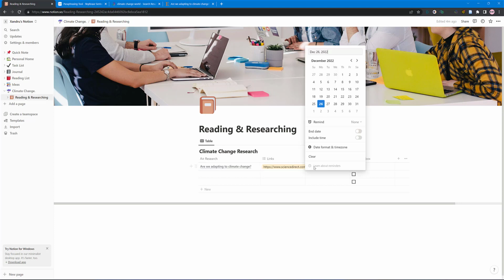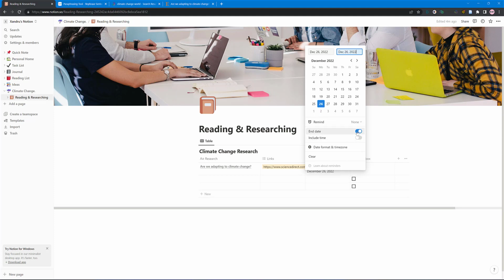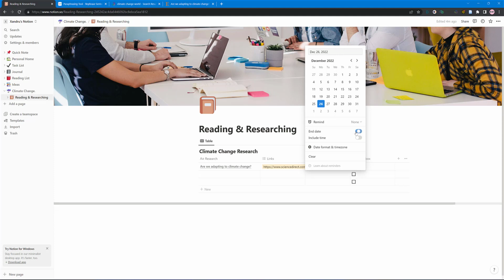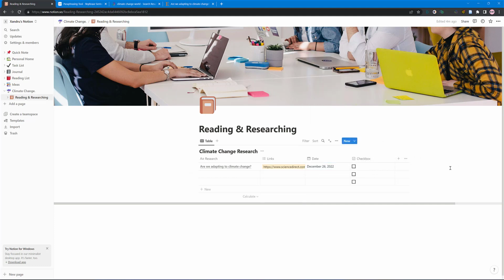And then you could pop in a date here, couldn't we? So let's have a look. So it's the 26th. That would do. I could add end dates if I want. For example, if you're doing a period of time from one time to another, like you're doing your dissertation, or a specific bit of research, you could break that down. But I'm going to leave that. But make sure you also use your time zone there as well. So I'll just put the 26th. And there we go. Let's have a look. So what we've got: the title, the links to access it, and I've even got the date.